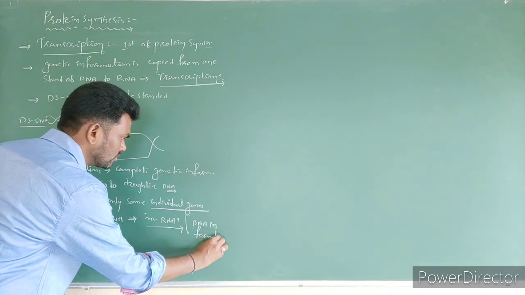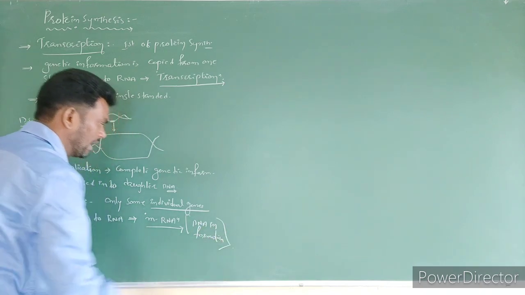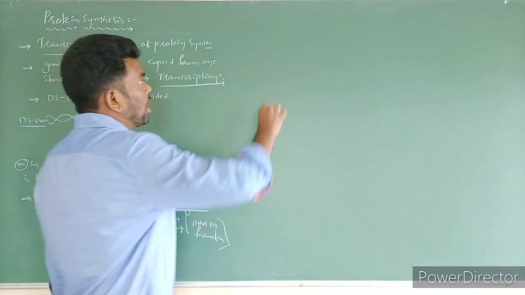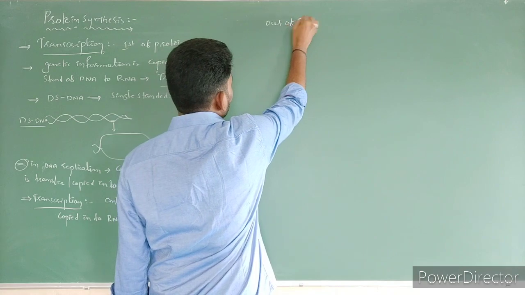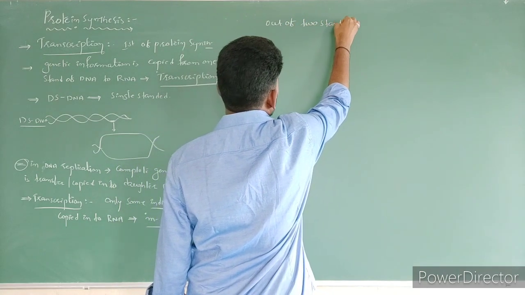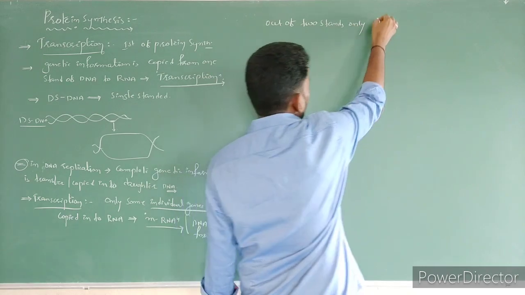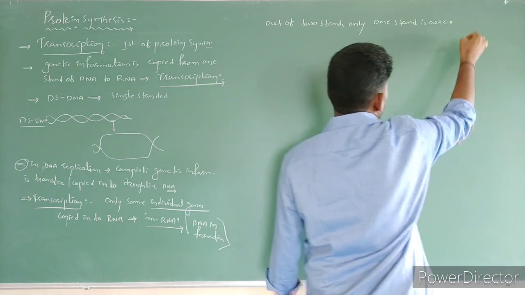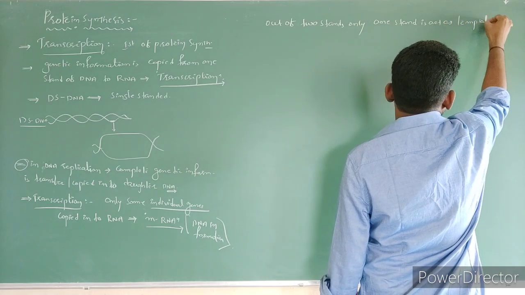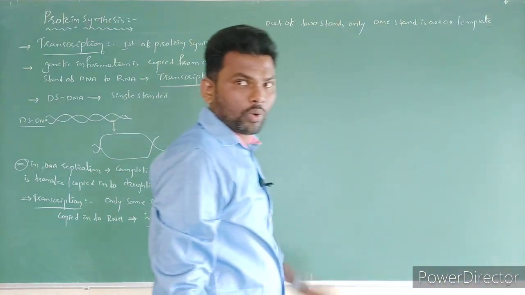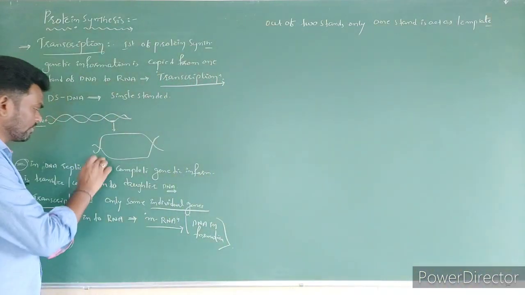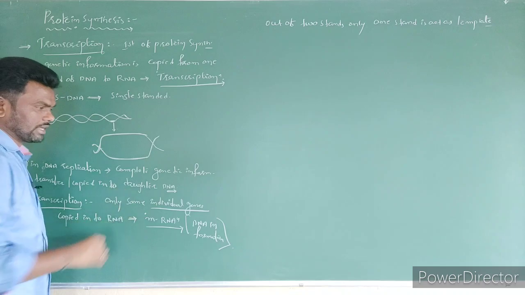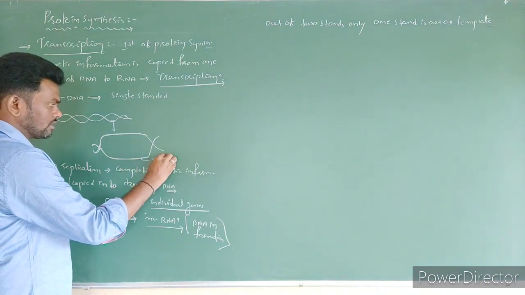DNA information. So that's why it is called messenger RNA, right? Now, this is two strands. Out of two strands, only one strand acts as a template, right? Only one strand acts as a template. For example, here this is one strand and here this is one strand. For example, this acts as a template.